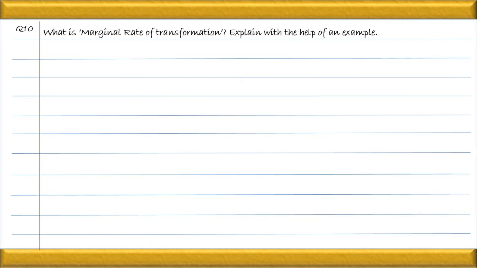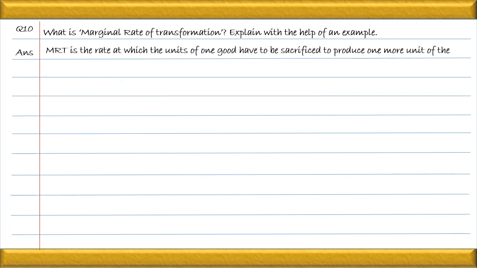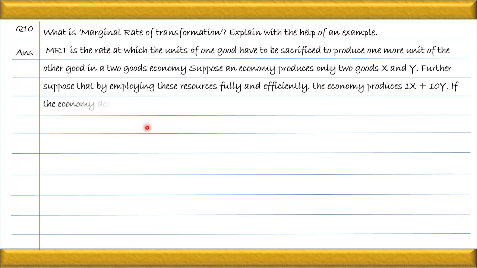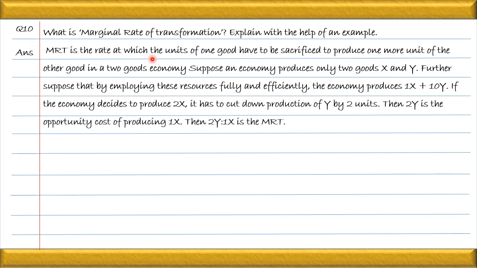Let us discuss the next question. What is marginal rate of transformation? Explain with the help of an example. Marginal rate of transformation is the rate at which the units of one good have to be sacrificed to produce one more unit of the other good. In very simple words, suppose an economy is manufacturing two goods, X and Y. So MRT means what?